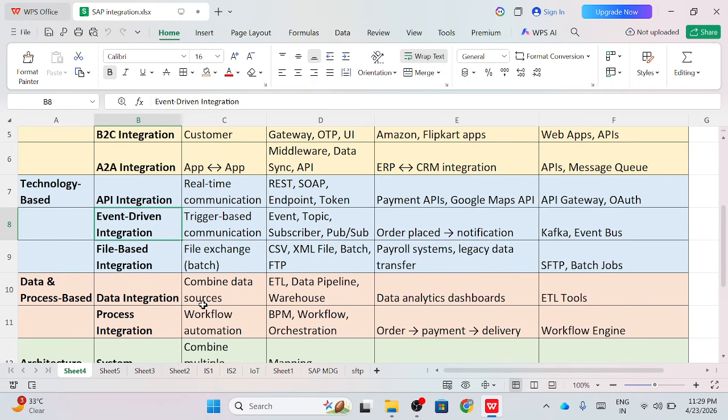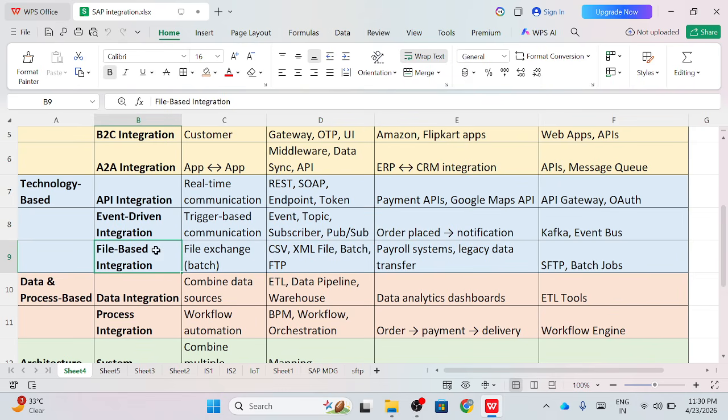So on a particular event, actions are performed. This is trigger based communication. The major terminology is event, topic, subscriber, pub sub.